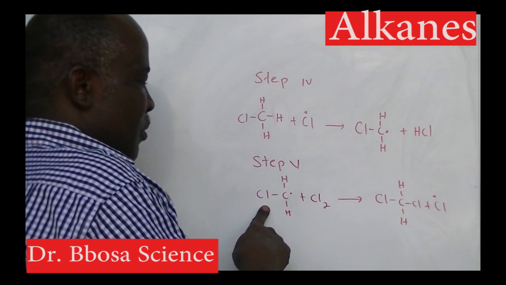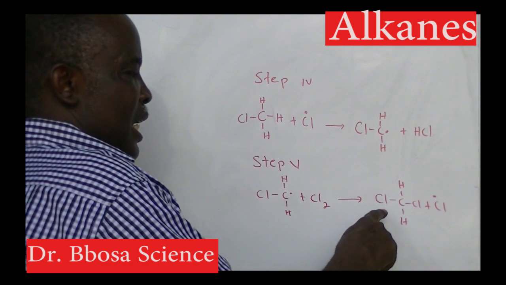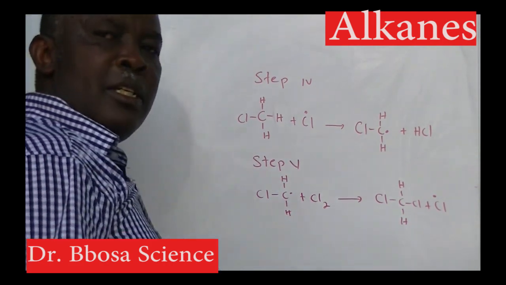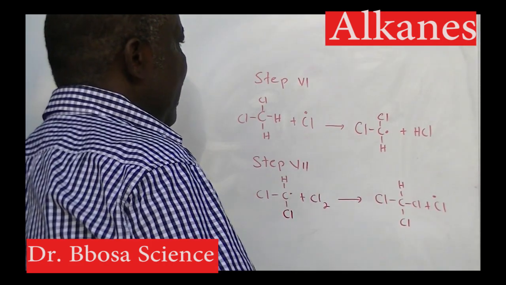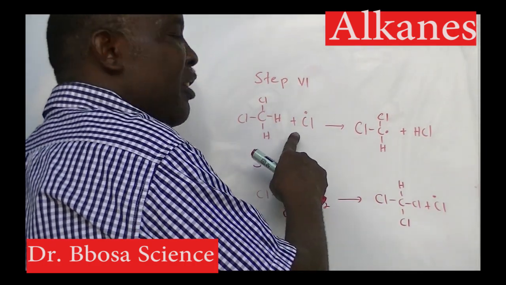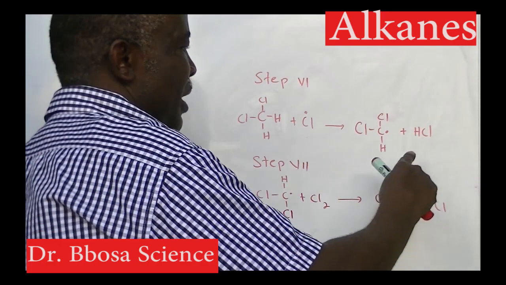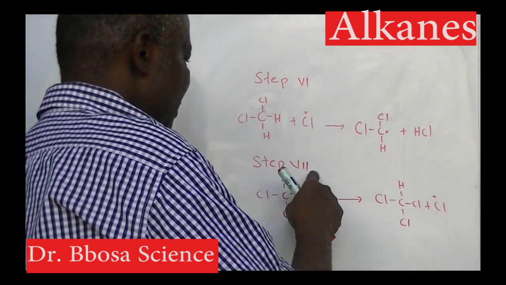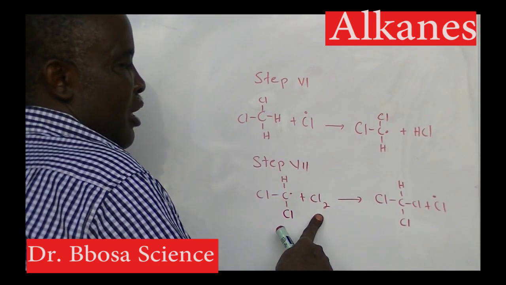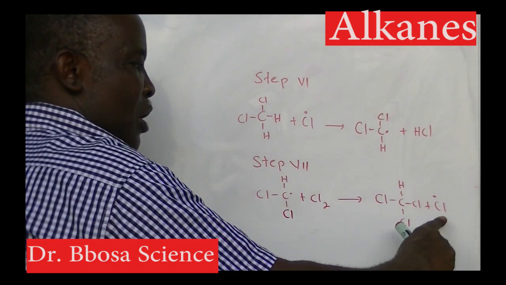Then the methyl free radical will react with chlorine to form dichloromethane plus a chlorine free radical. In step 6, dichloromethane will react with a chlorine free radical to form dichloromethyl free radical plus HCl. In step 7, dichloromethyl free radical plus chlorine will give you trichloromethane plus a chlorine free radical.